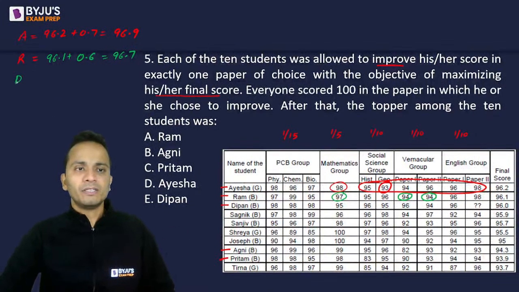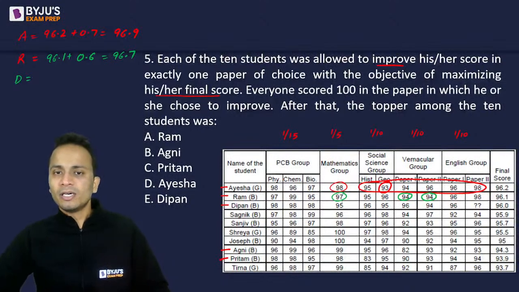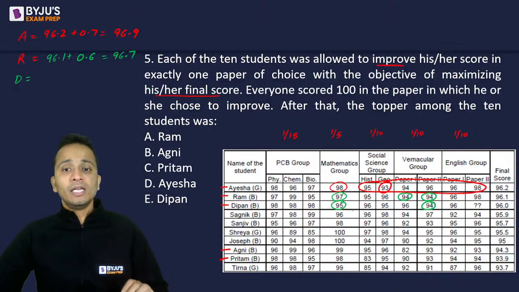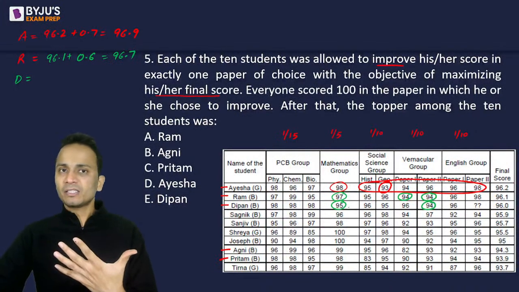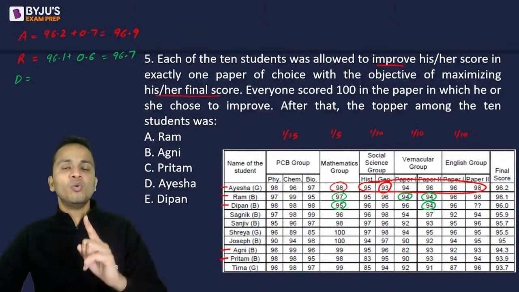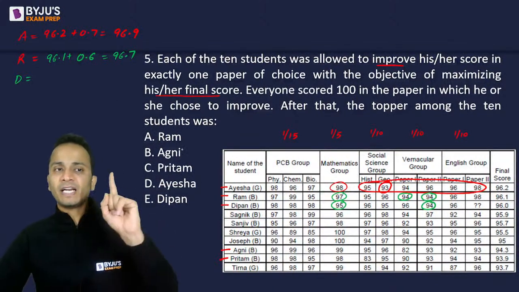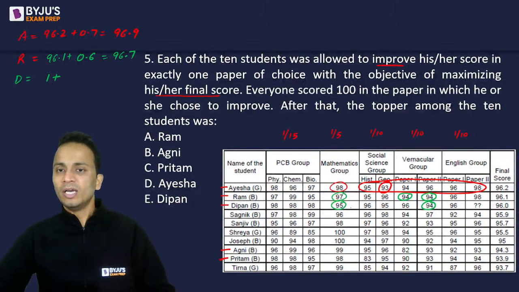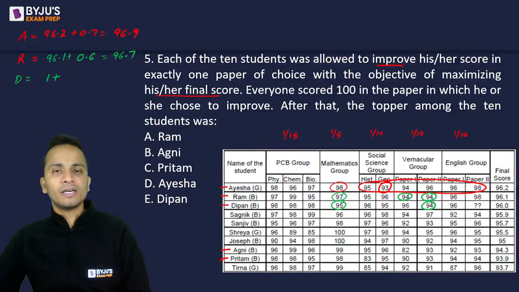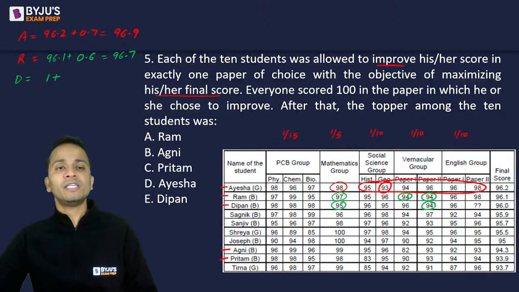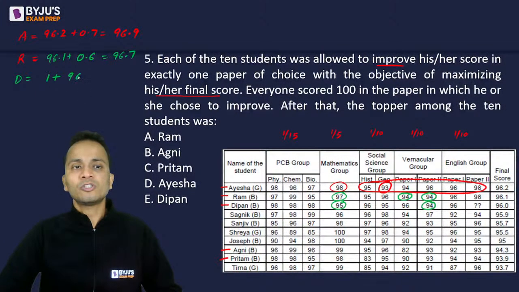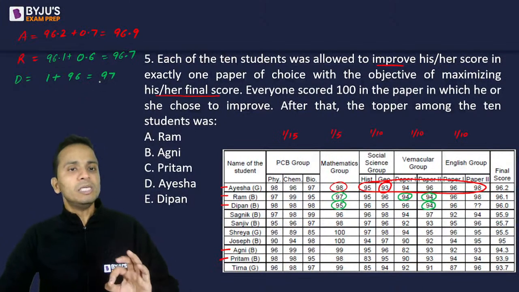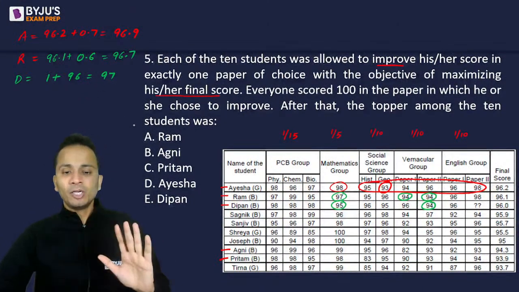Let's talk about Deepan, the next student. Now Deepan will increase his score either in mathematics or in vernacular group 94. Now Deepan's increase in mathematics group will increase by 5 marks. 5 marks in mathematics group will lead to an increase of 5 divided by 5, that is 1 mark in the final score. But अगर वो vernacular में 94 को 100 करता है, so 6 marks से increase होगा, 6 upon 10 is 0.6. So ज्यादा फायदा इसको किस में है? Mathematics में increase करने में. So 1 plus original score 96 will become 97. So Deepan can be the topper. Alright, अभी तक Deepan topper है.